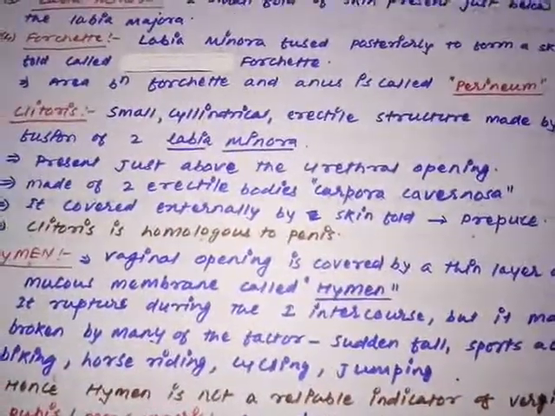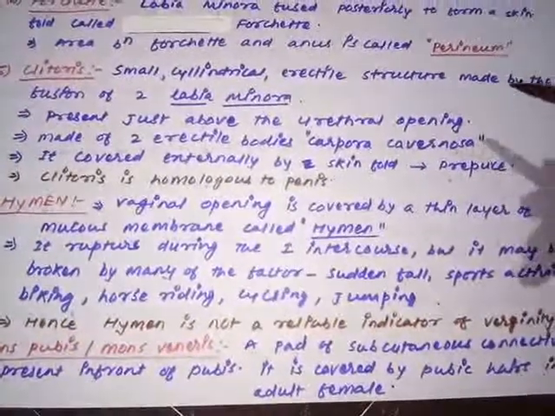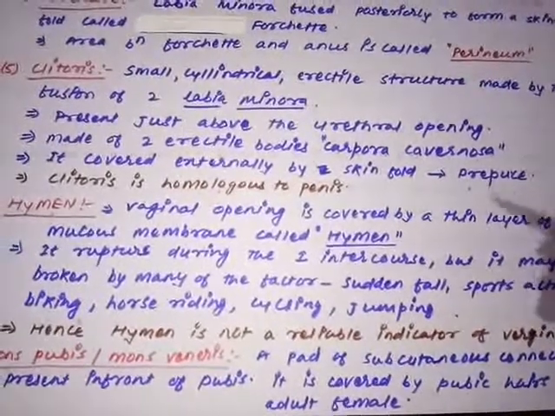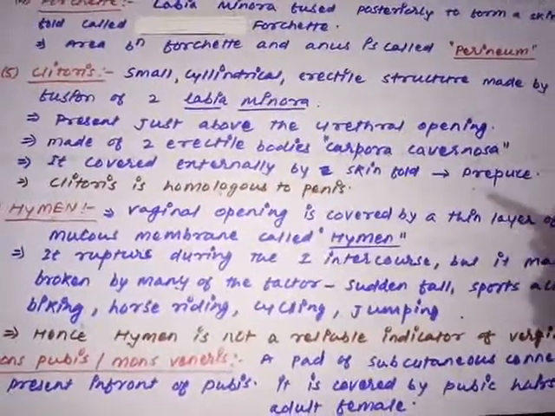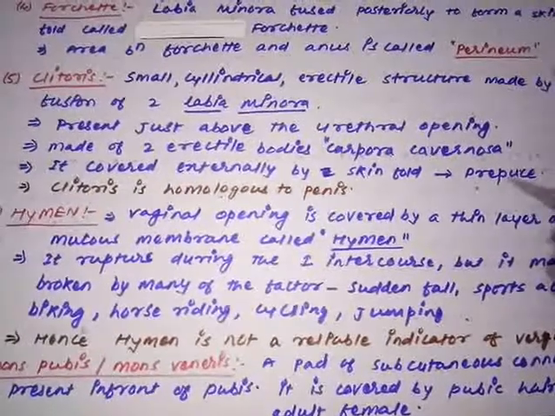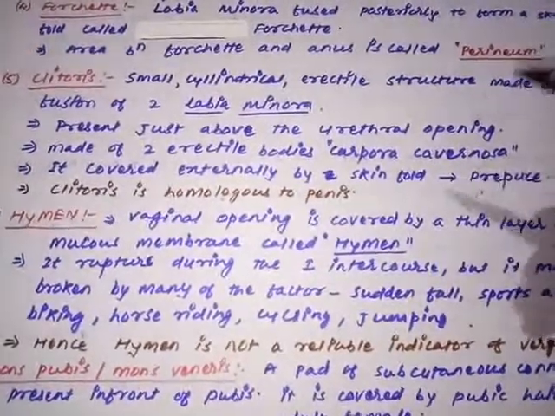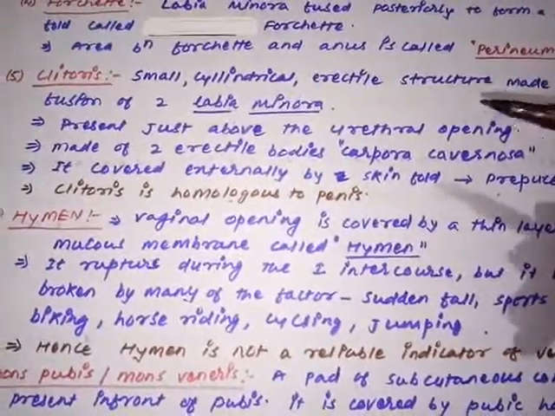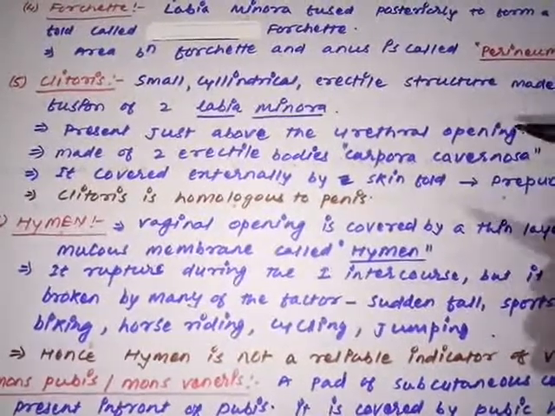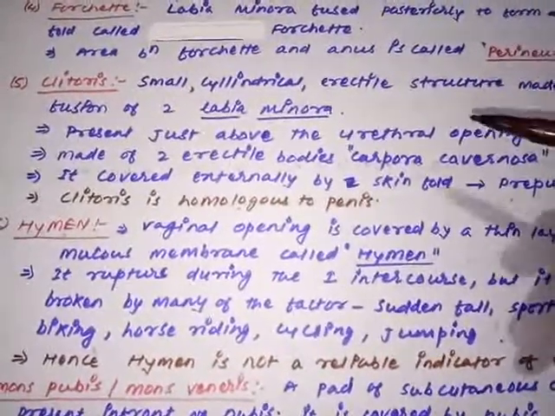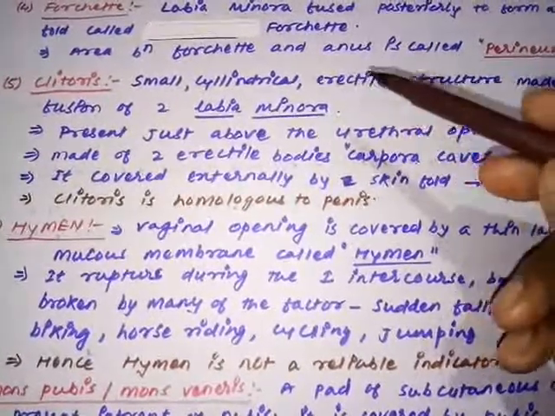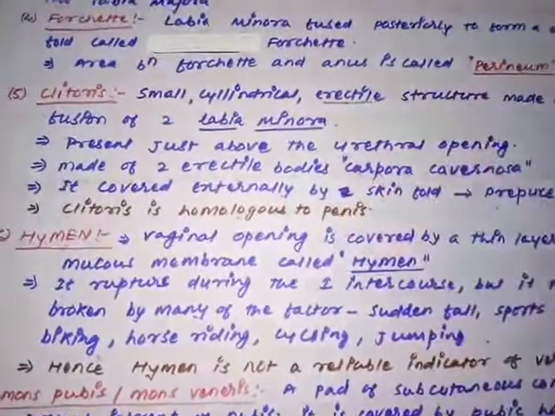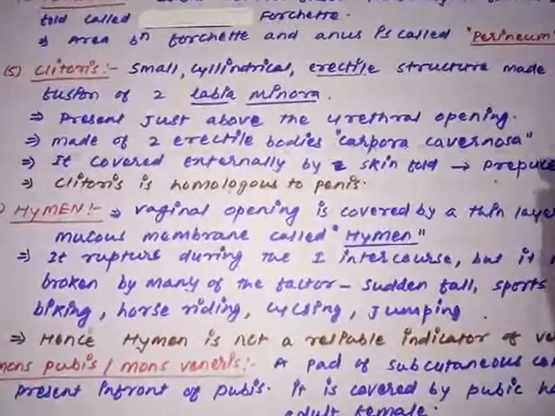Now moving on to the next, that is the clitoris. Just now we discussed that in the posterior region the labia minora fuse and form the fourchette, but in the anterior region the labia minora fuse together and form the clitoris. The clitoris is a very unique structure. It is small, cylindrical, and, a very important point, an erectile structure.